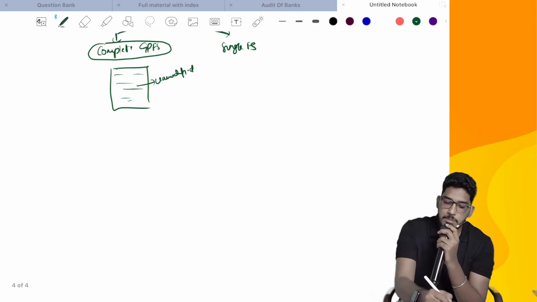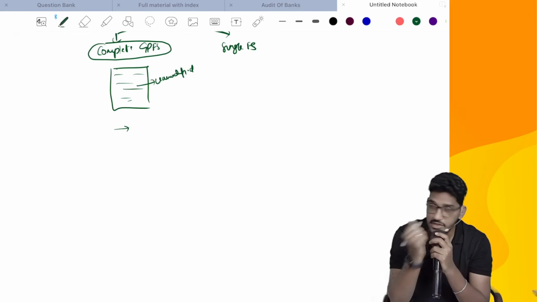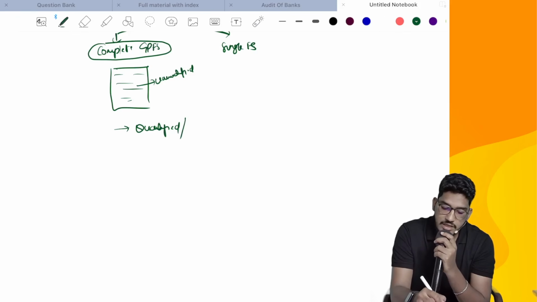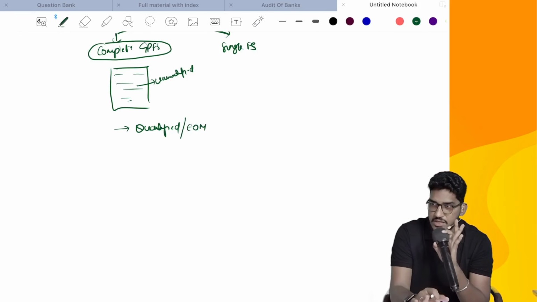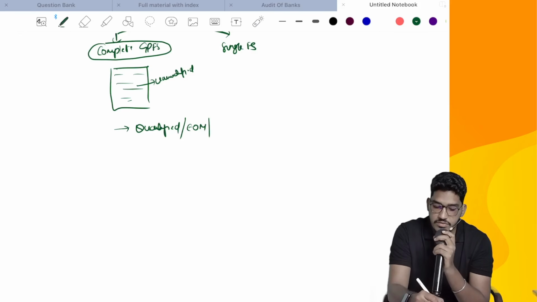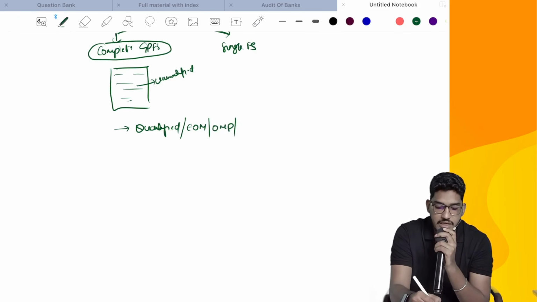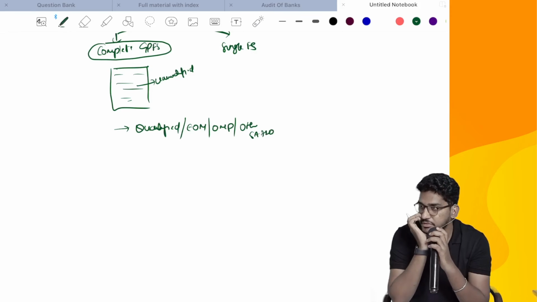Now say for example, the main audit report, that too on complete financial statements prepared as per a general purpose framework, contains either a qualified opinion or an emphasis of matter paragraph. Listen carefully, important. These areas have undergone some changes. So listen: an emphasis of matter paragraph, or an other matter paragraph, or an other information paragraph as per SA 800, in which the auditor has explained there is some misstatement in the other information.